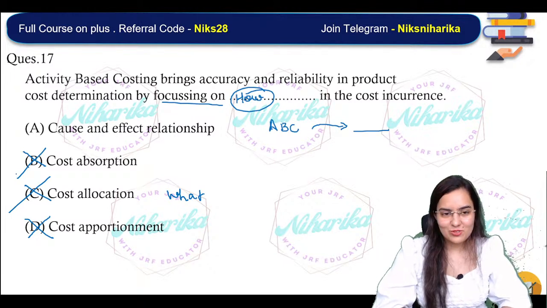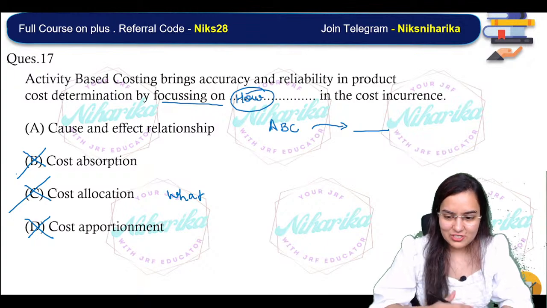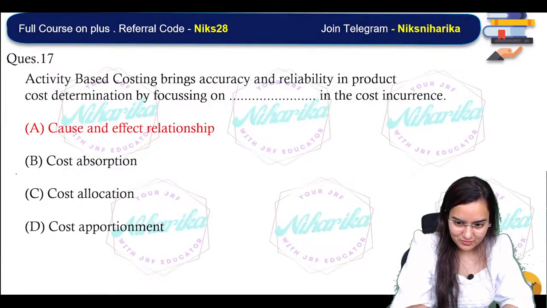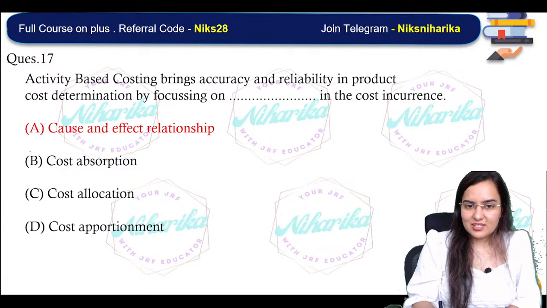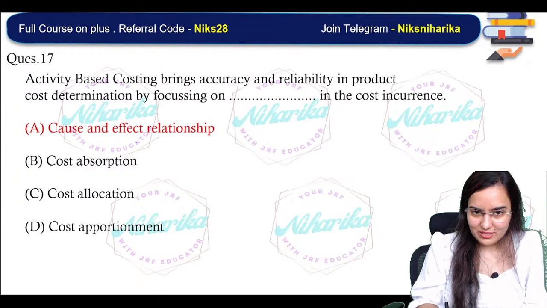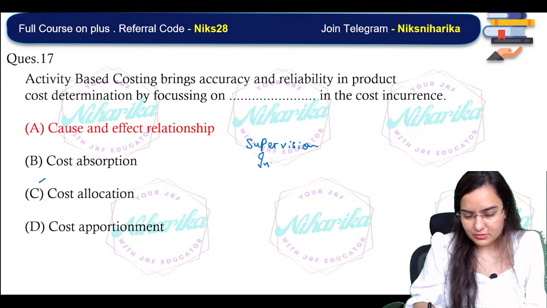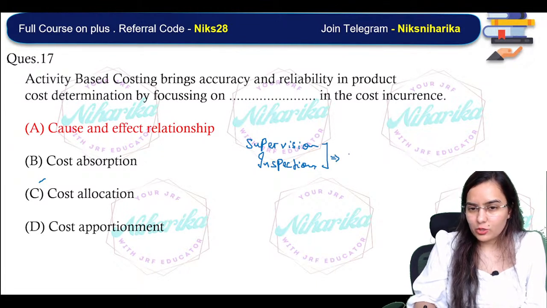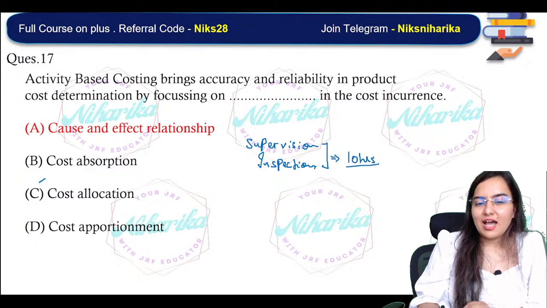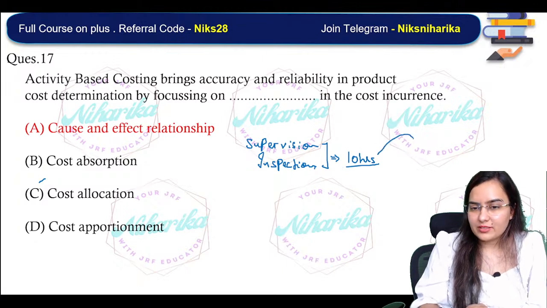Okay, Twinkle. Okay, I've crossed B. So it is a cause and effect relationship. How come? Please see. Let's suppose you take any activity. Suppose you take one activity as supervision or inspection. So see, supervision, inspection. How many total hours do we have? Suppose 10 hours we have.